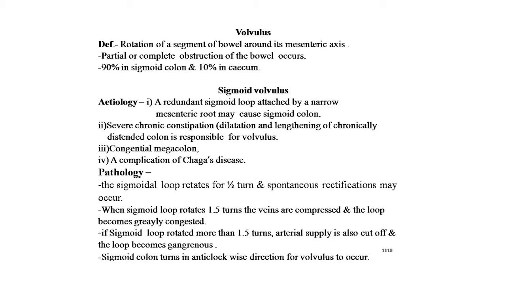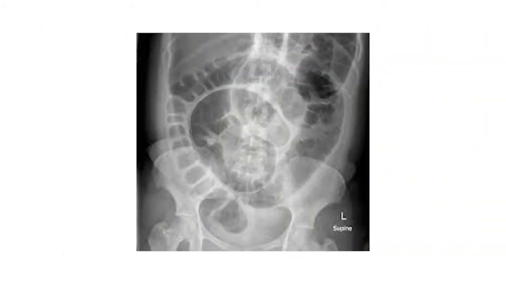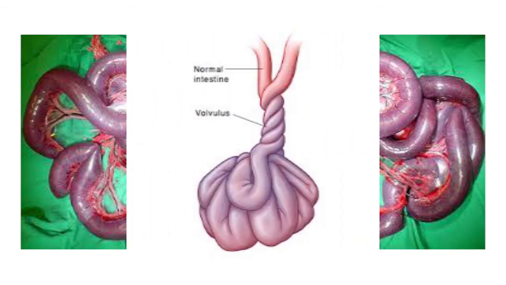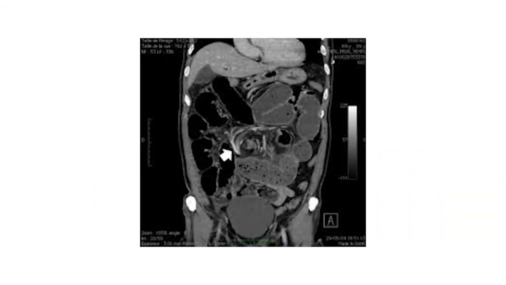Dear students, you can watch the image of the typical intestinal volvulus on your screen. This is the X-ray image of volvulus. This is the resected part of the gangrenous loop of the intestine which is due to the volvulus. This is the animated picture of the normal intestine and the volvulus intestine. This is the CT picture of the volvulus of the large intestine.